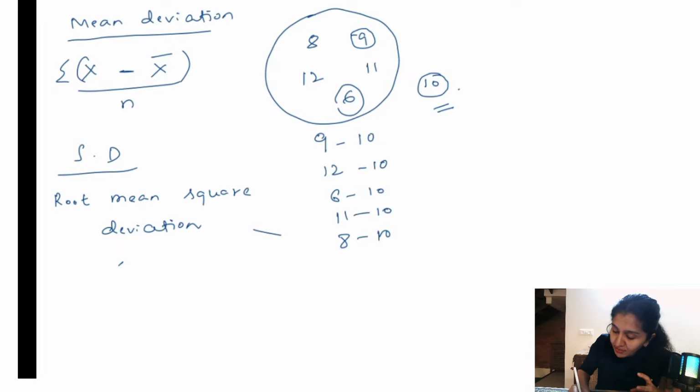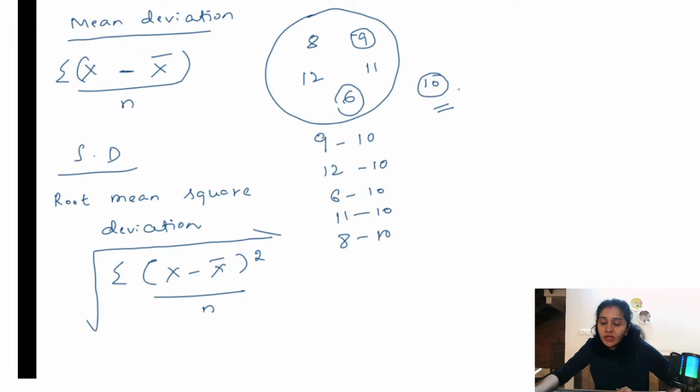So same thing, you take sigma x minus x bar divided by n. We had not considered the signs, right? So if you square it, what happens? The signs get ignored. So I am squaring it, and to compensate for that, I am taking the square root.